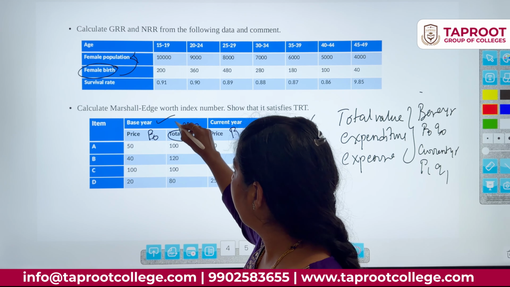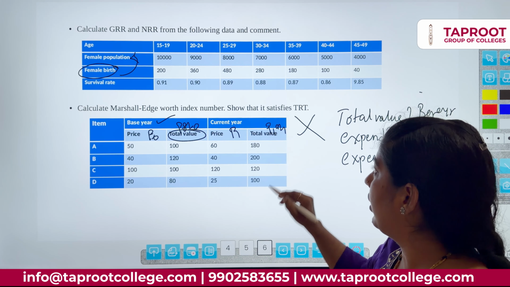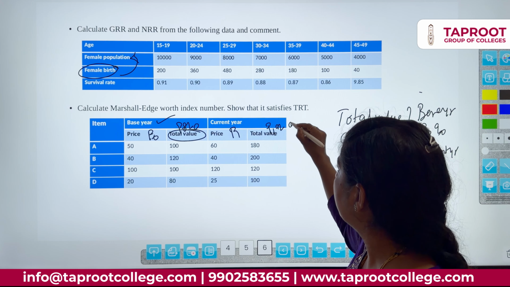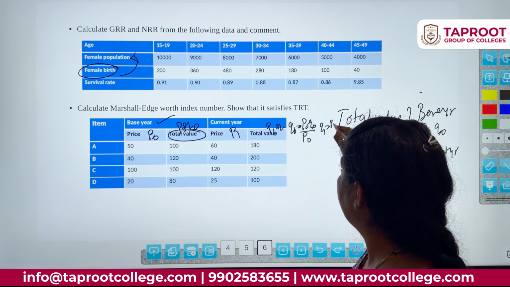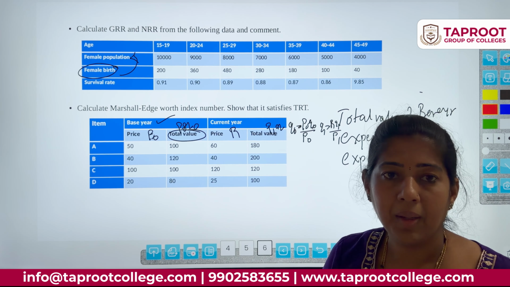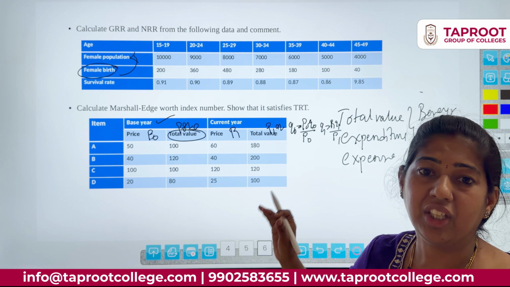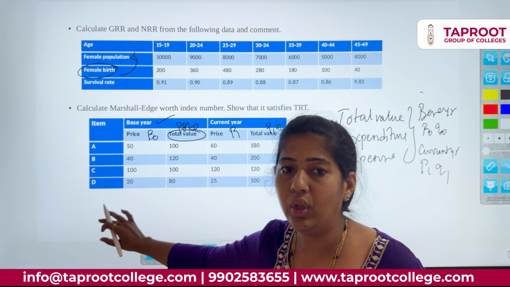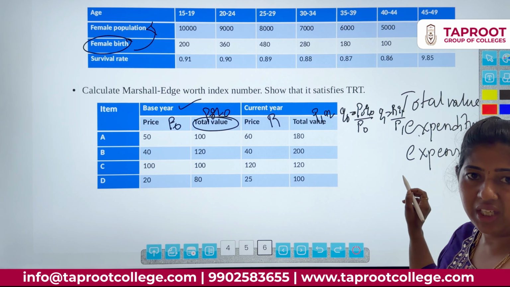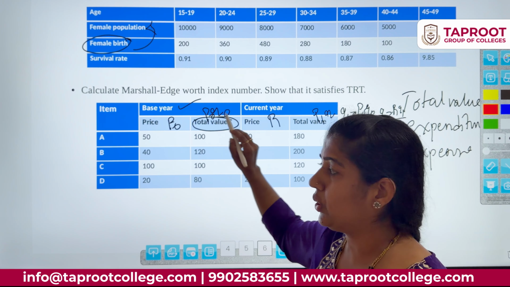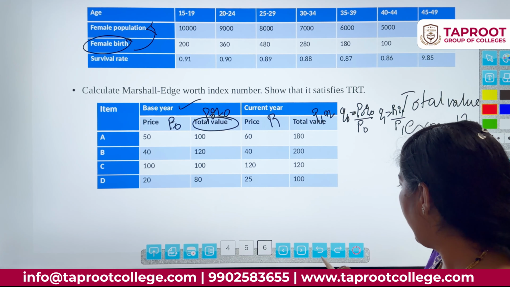So what you have to take here? P0, Q0, and this becomes P1, Q1. By using this information, you have to estimate the index. If you take Q0 and calculate, you will get an answer, but it is not the right answer. The entire problem is wrong. For only the formula part, you will get 1 mark. So when they give total expenditure, you have to take it as P0, Q0 for the base year, and for the current year it becomes P1, Q1. That is the next point.